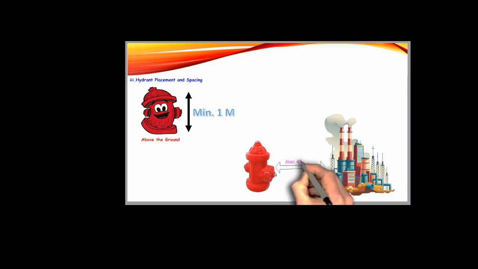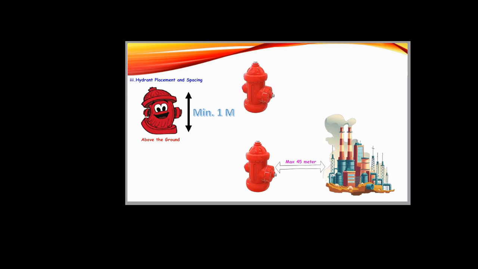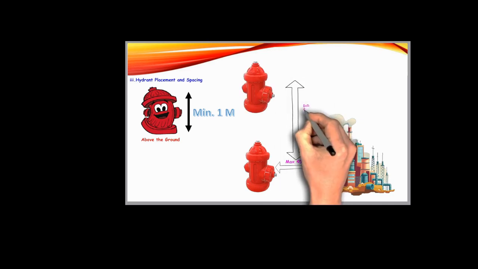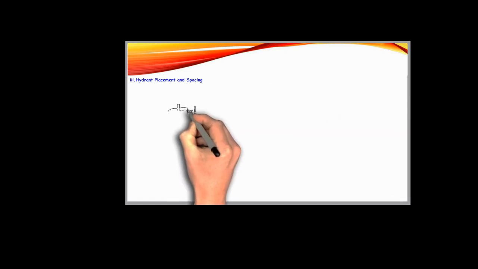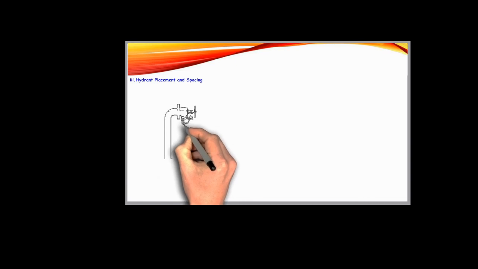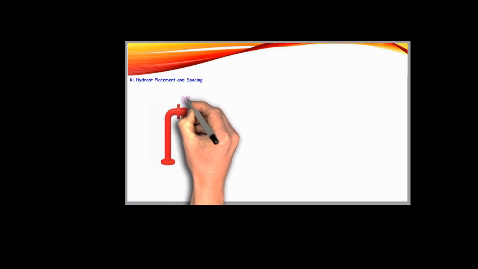So, how much spacing is required between fire hydrants? Let's discuss. Hydrants should be placed around process units at a maximum spacing of 45 meters to ensure adequate coverage. Each hydrant will be mounted on a 3-inch stand post with a 3-inch butterfly isolation valve at the bottom.